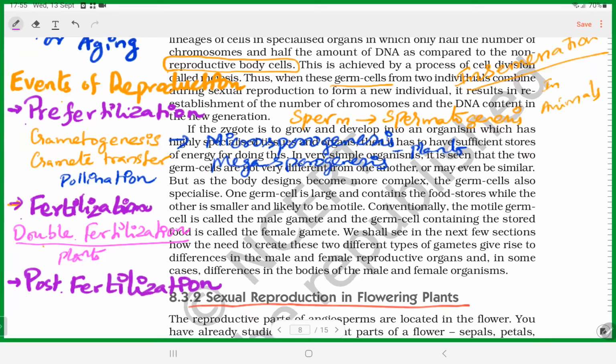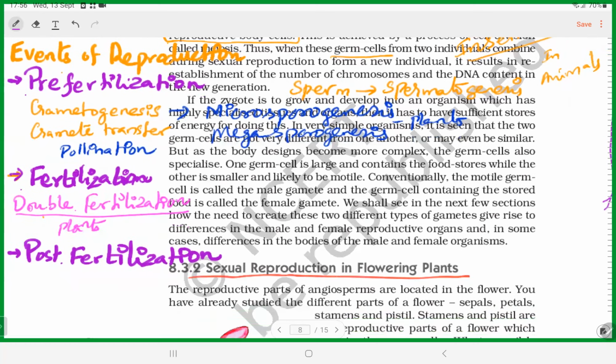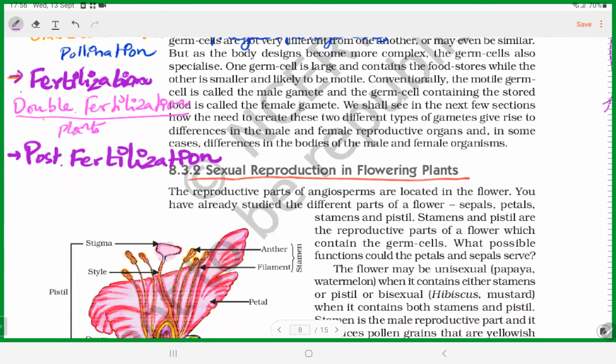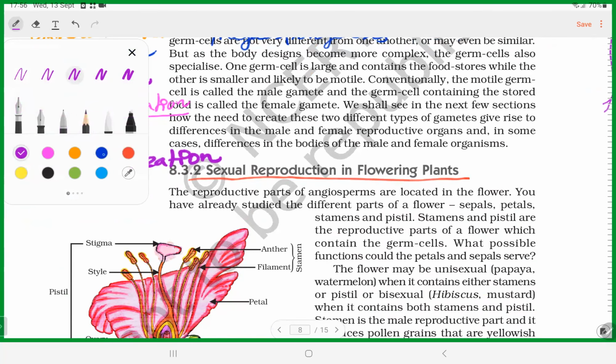Post-fertilization. What are the events in post-fertilization in plants and animals? In plants, what all will form by post-fertilization events? Embryo. Yeah, very good.